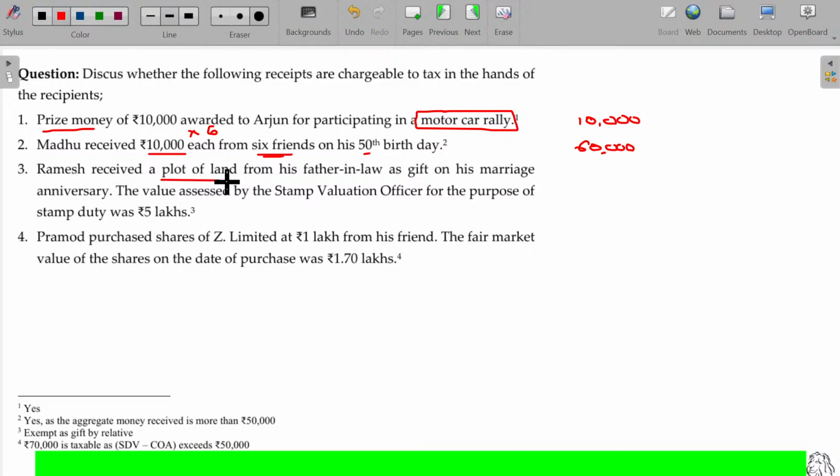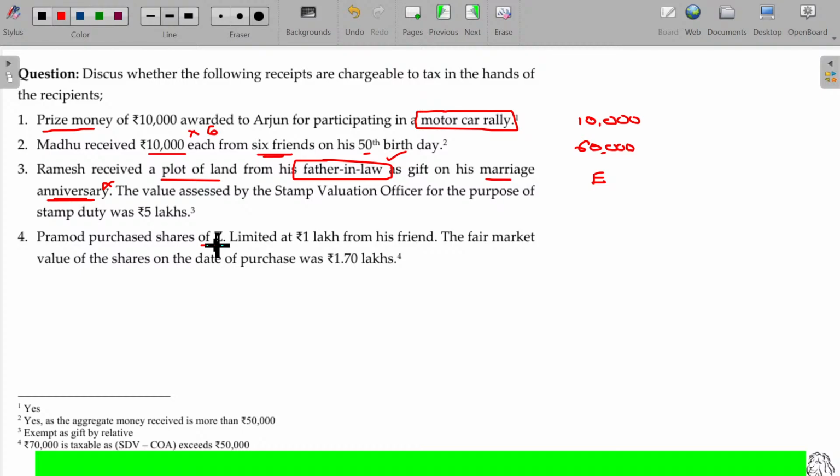Ramesh received a plot of land from his father-in-law as a gift on his marriage anniversary. Father-in-law being a relative, it is not required to be considered for taxation. And marriage anniversary is not the marriage day, so it will not be considered. So since the father-in-law is a relative, in that angle it is exempt, not taxable, and not due to the marriage anniversary.